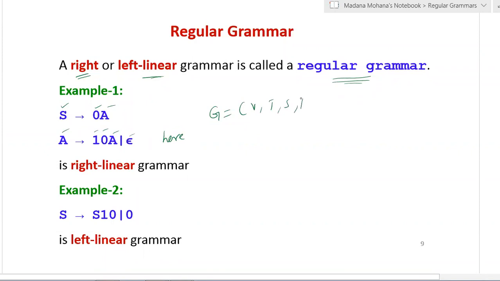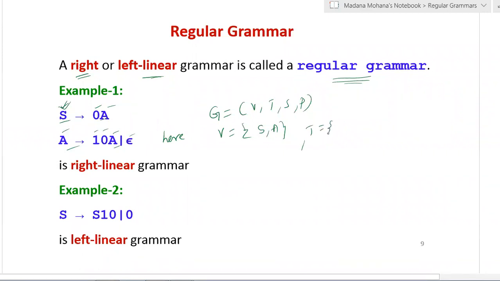The grammar definition is V, T, S, P. Here V, the variables, are all uppercase letters in the productions. We will call them variables. The first production must start with a starting variable on the left hand side, so yes, you can write in the same order. Only two variables are there, S and A. All the productions are combinations of these uppercase letters. These are all the variables.